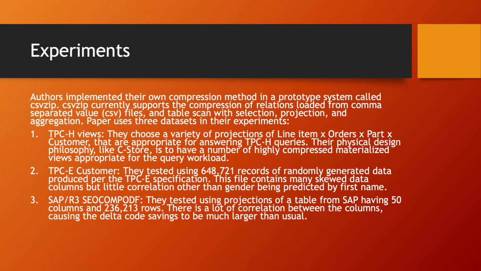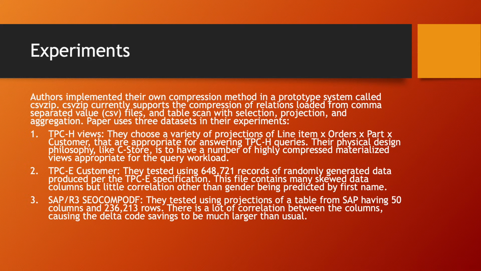The first one is TPC-H views. They chose a variety of projections of lineitem X orders X part X customers that are appropriate for answering TPC-H queries. Their physical design philosophy, like C-Store, is to have a number of highly compressed materialized views appropriate for the query workload. Now, second, TPC-E customer.